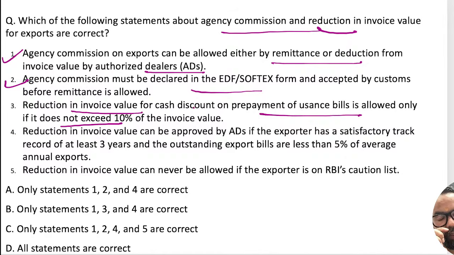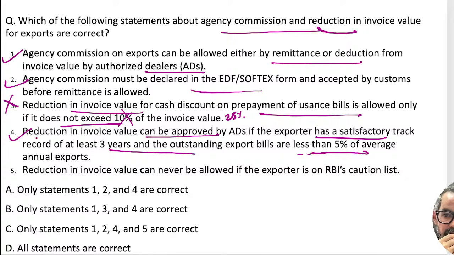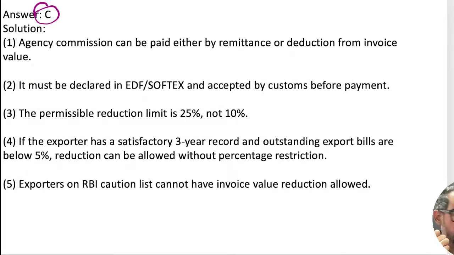It is how much? It is 25%. If it does not exceed 25%, not 10%. Reduction in invoice value can be approved by authorized dealers if the exporter has a satisfactory track record of 3 years, and thus this is also true. The next one is reduction in invoice value can never be allowed if the exporter is RBI cautionless. Yes. 1245 means option C must be the right answer for this particular one. Very good, guys. Next one.